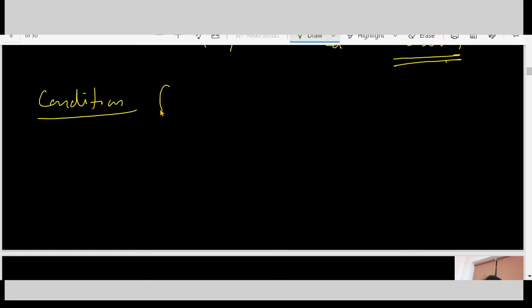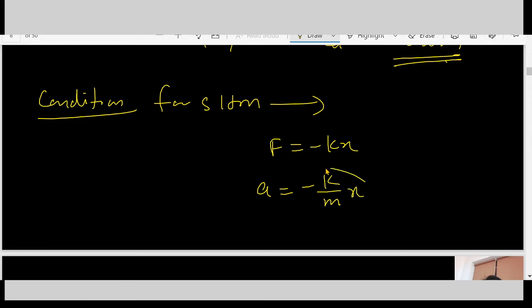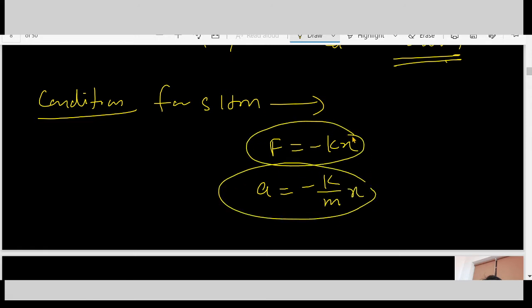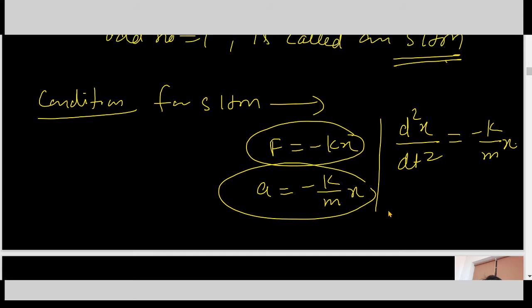So what is the condition for SHM? Condition for SHM is F equals minus kx, or acceleration equals minus k by m into x, or in differential form d2x over dt square equals minus k by m into x.